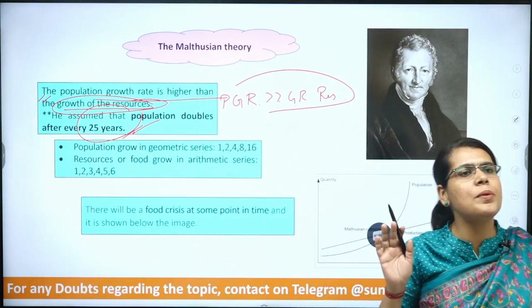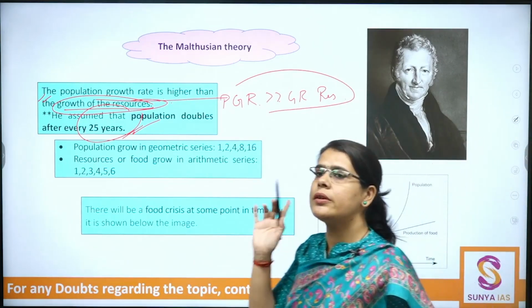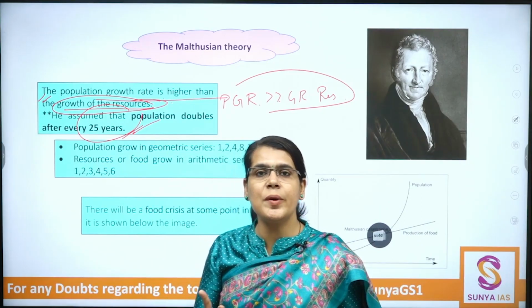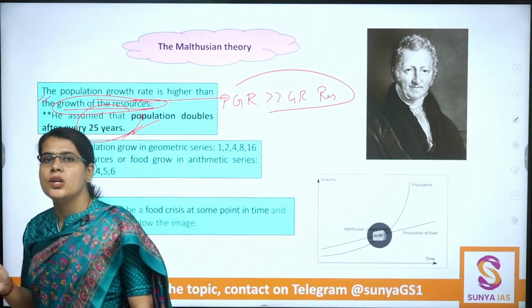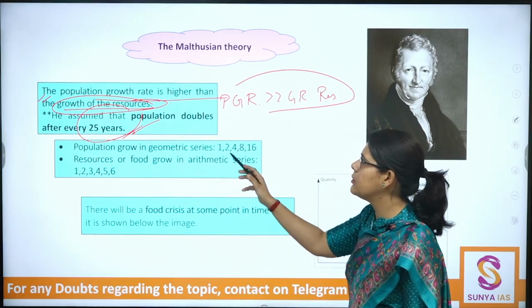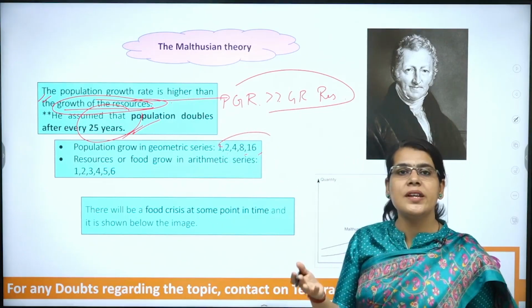Next point. As per Malthus, the population growth rate is geometrical, that is 1, 2, 4, etc. So it is called a geometric series.